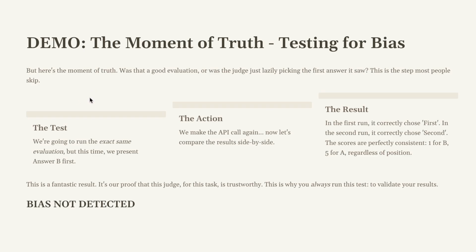But here's the moment of truth. Was that a good evaluation, or was the judge just lazily picking the first answer it saw? This is the step most people skip. We're going to run the exact same evaluation, but this time we present answer B first. We make the API call again.